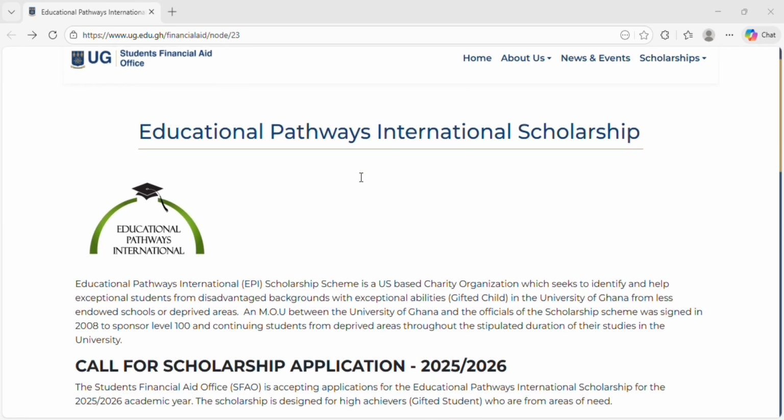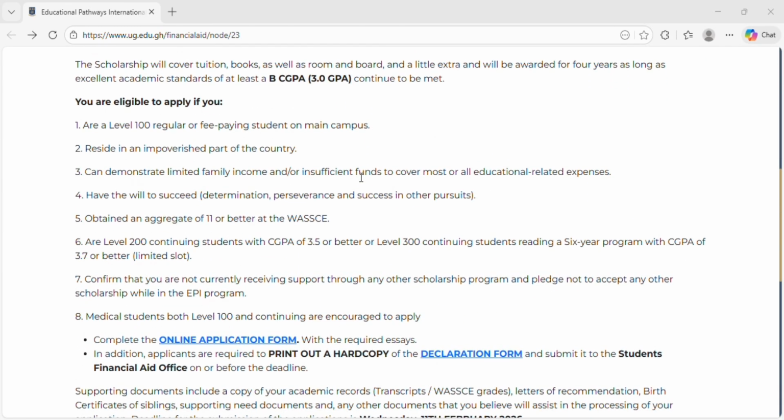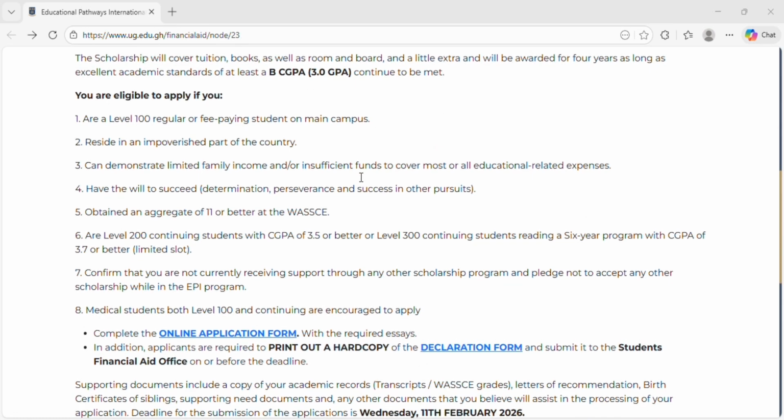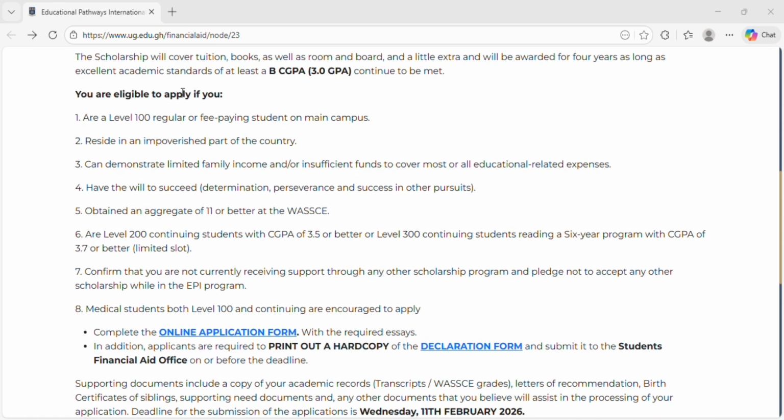So, we'll be talking about the EPI scholarship from the University of Ghana today. And I just want to run through the eligibility criteria with you again. So, first of all, you must be a level 100 regular or fee paying student. You must demonstrate limited family income.